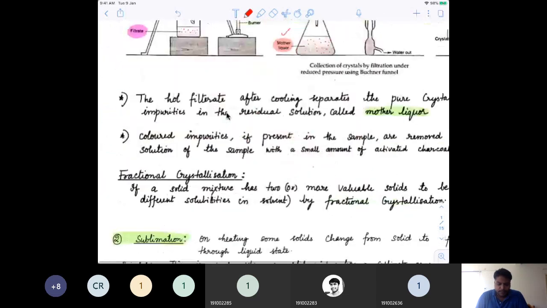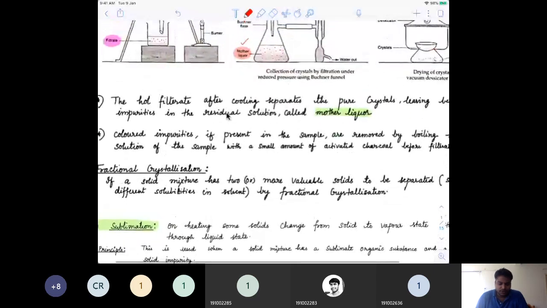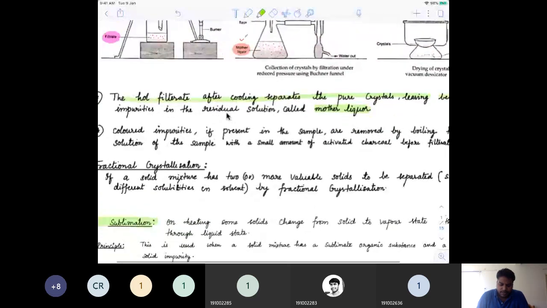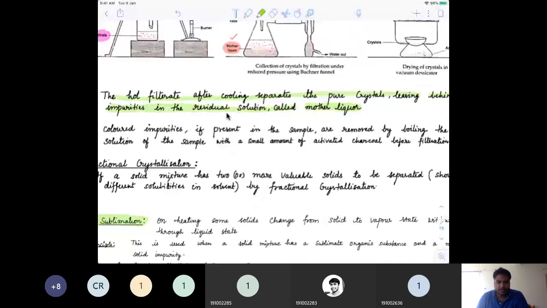Two important points which you must know: the hot filtrate, after cooling, separates the pure crystals, leaving behind the impurities in the residual solution, and that residual solution is what we call mother liquor.